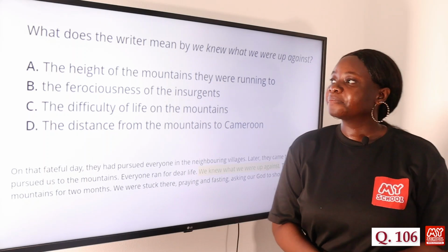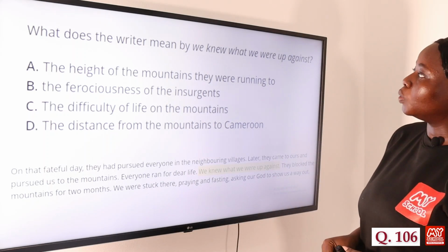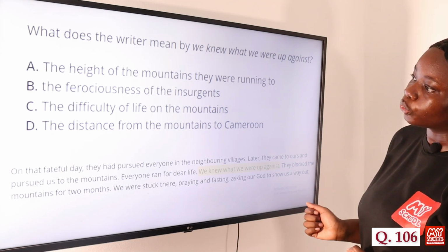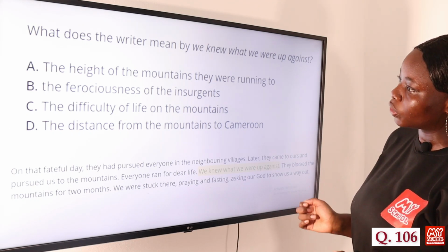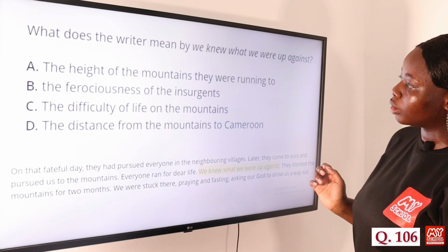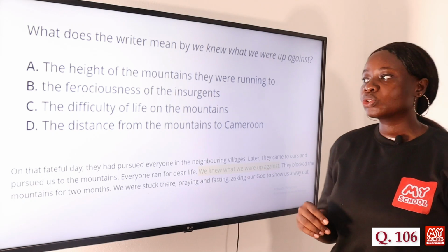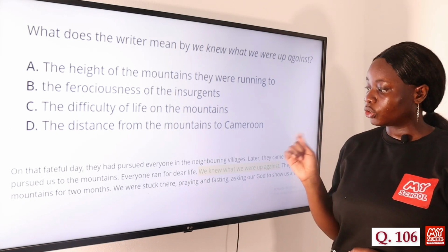Question 107. What does the writer mean by we knew what we were up against? Option A, the height of the mountains they were running to. B, the ferociousness of the insurgents. C, the difficulty of life on the mountains. And D, the distance from the mountains to Cameroon. So the answer to this question is option B, the ferociousness of the insurgents.